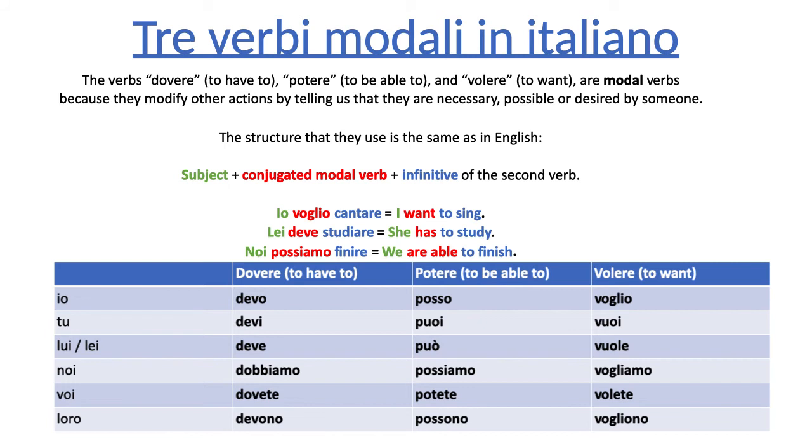Here you have the three conjugation tables of these three verbs. For now, do not worry about memorizing these. For now, we're going to work only with the structure. But do keep in mind that these three verbs do not follow the rule, okay? They are just like essere and avere. They are irregular.